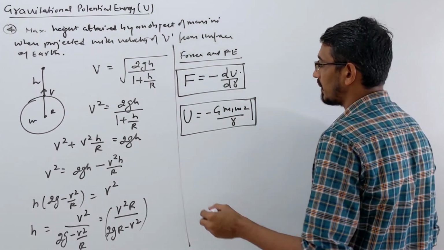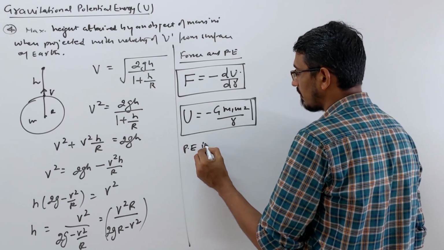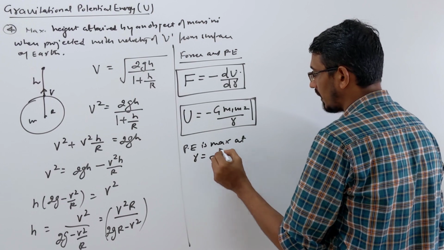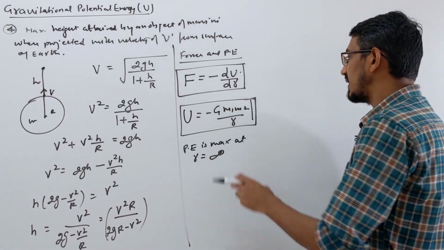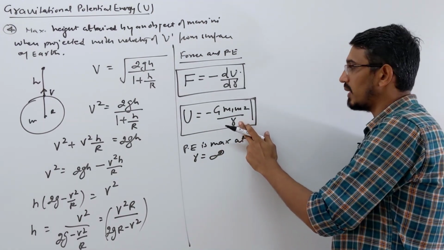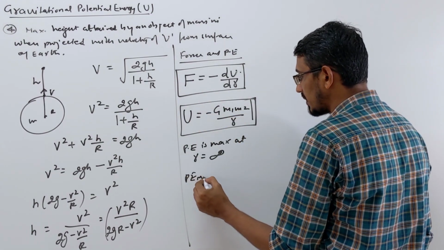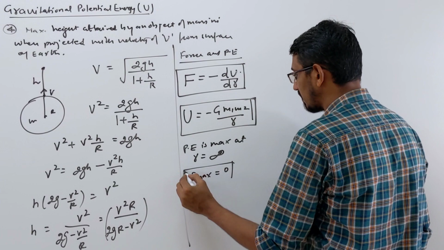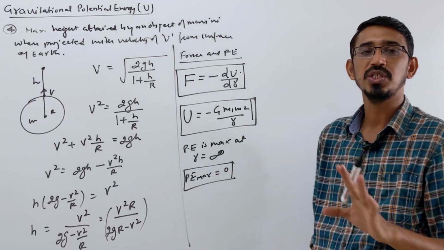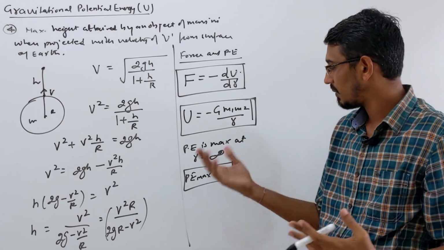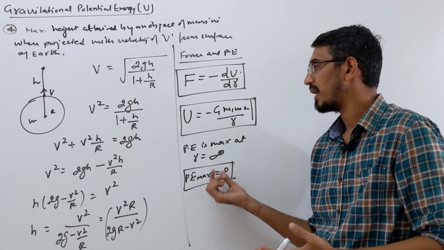It's very important to remember that potential energy is maximum at r equal to infinity. When this distance is infinity, that term becomes 0, and the maximum value of potential energy is 0. It's always negative actually, like minus 2, minus whatever joule, and 0 is the maximum among these.